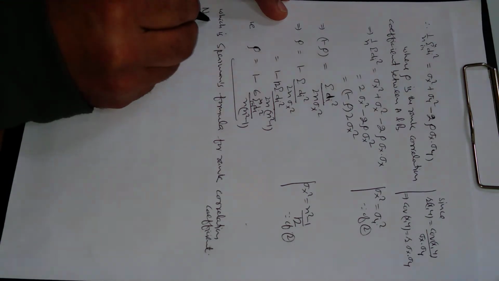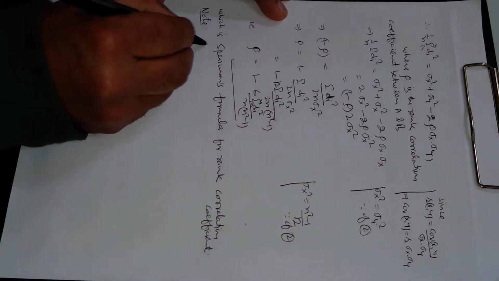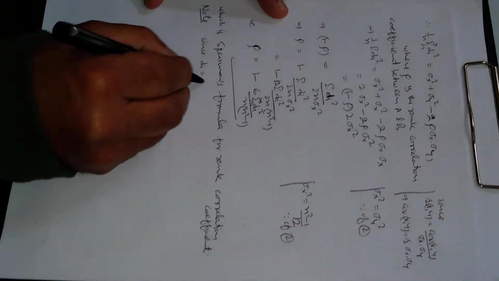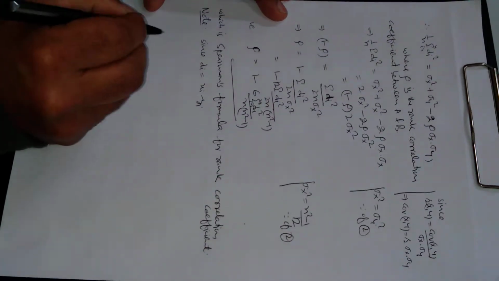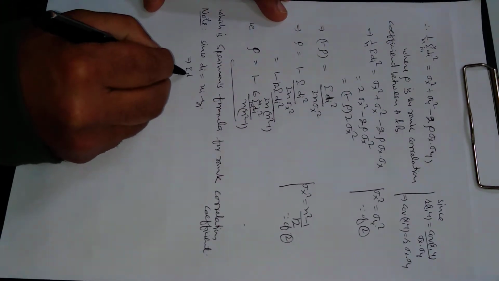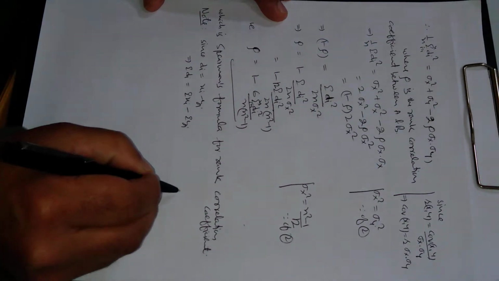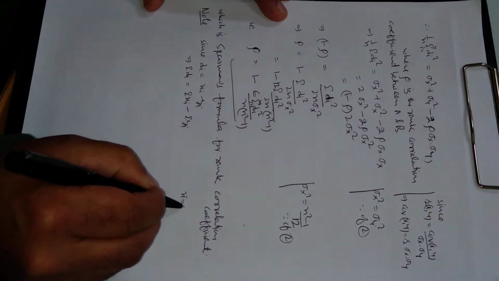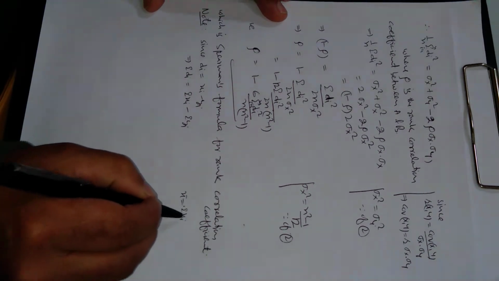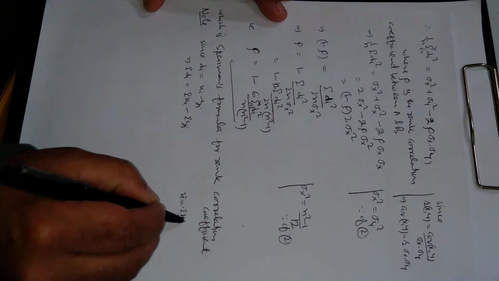Note, since di is xi minus yi, this implies summation di will be summation xi minus summation yi. As we know, x bar is summation xi upon n.